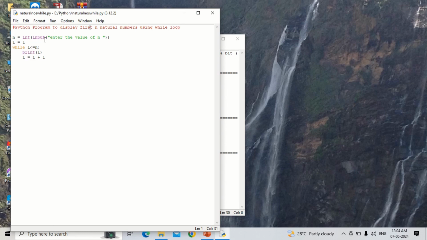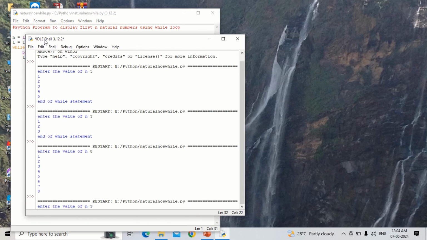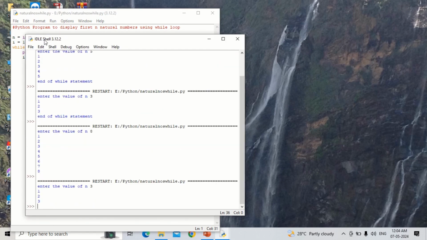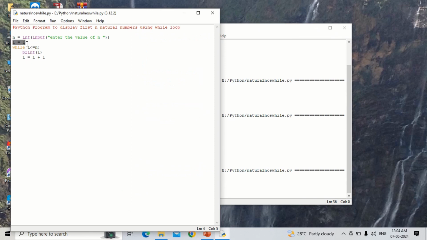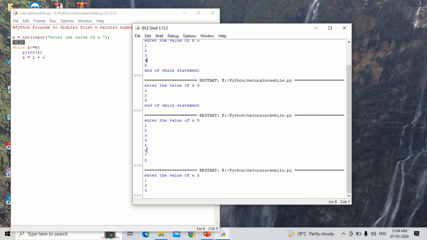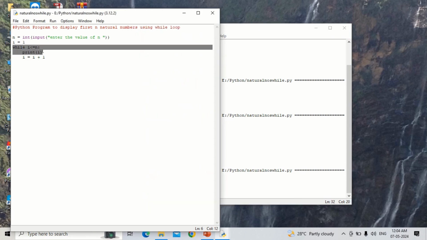Another time I will show by giving the value as 3 and pressing enter. So it is displaying 1, 2, 3. How is it displaying? So come here. First, i is equal to 1. This is the initialization. Then n. What is the value of n I have taken? 3. So then it will check the condition: while i is less than or equal to n. So it is i less than or equal to 3.